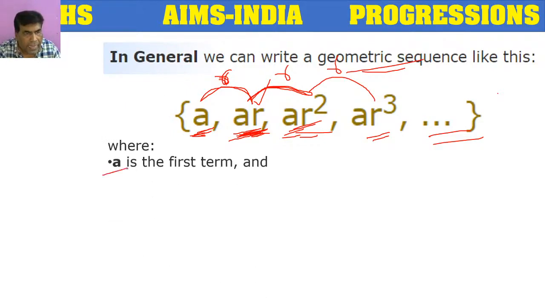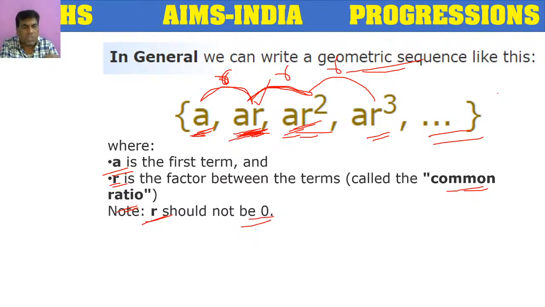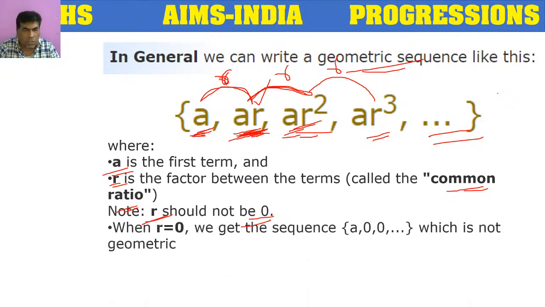Here A is the first term, R is the common ratio, but here is one condition: R should not be equal to 0. Why? If R is 0, then what happens? A into 0, 0. 0 into 0, 0. All the terms will become equal to 0 except the first term, which is not geometric. So that's why the condition R not equal to 0 applies here.